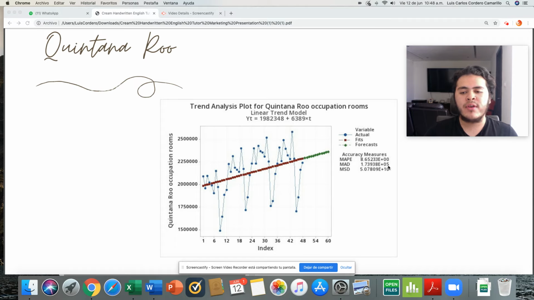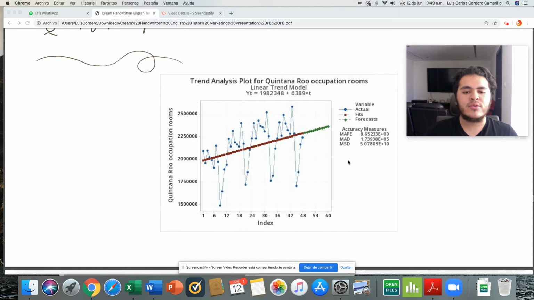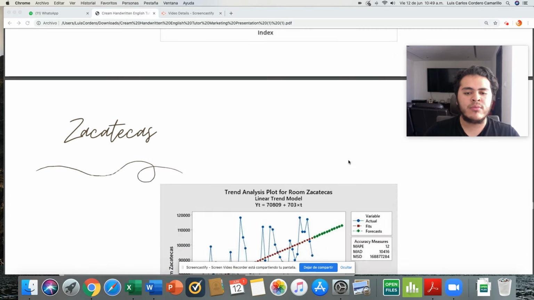Then we did a linear trend model. If you can see the MAPE, it's a little bit different than the ones that we saw before. This means that the MAPE is too high, so this is not a good model to use.